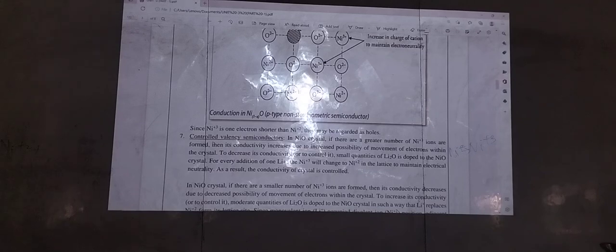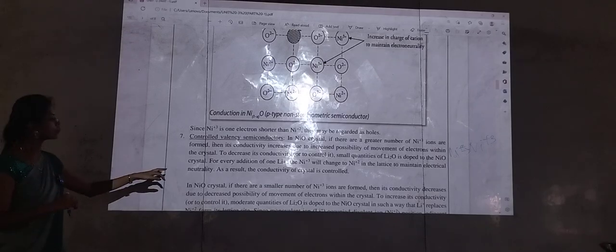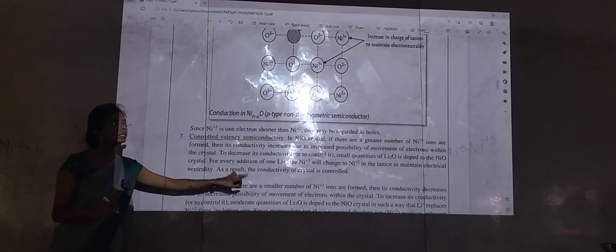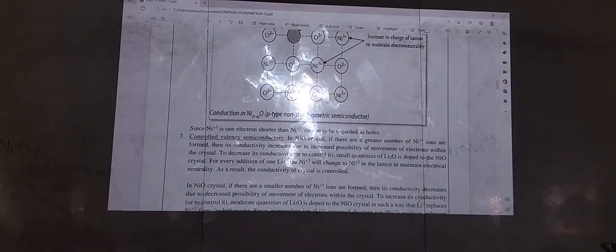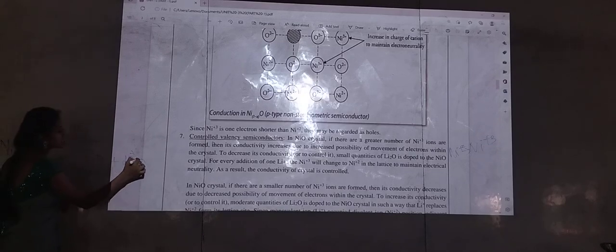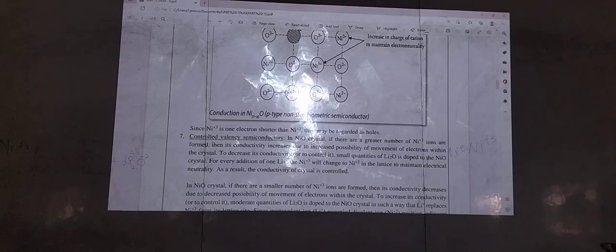If you are having more number of Ni+3 atoms in our lattice site, how will the conductivity be? It increases. Now to control it or to decrease it, what are we doing? To decrease its conductivity, we are going to add small quantities of lithium oxide. For this I am going to add lithium oxide. So the lithium will be having plus charge and the oxygen will be having negative, that means -2 charge. Okay, understood?